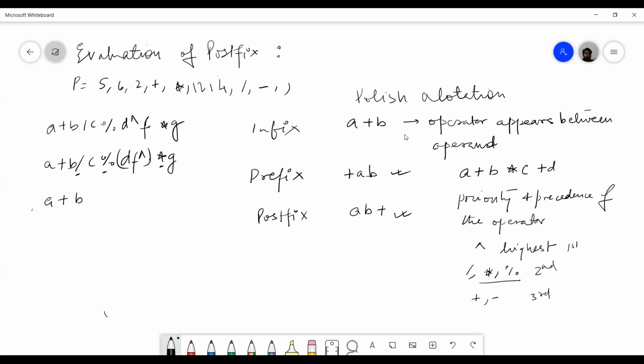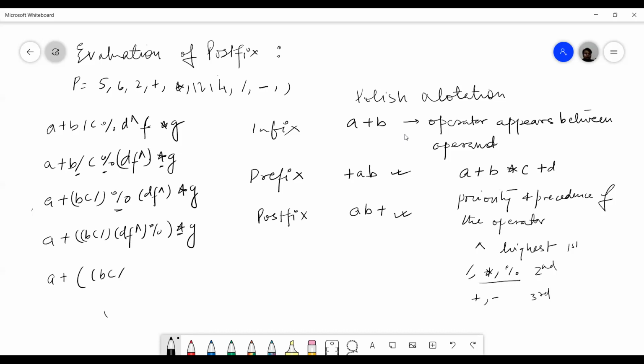So I will write BC division, then DF exponent, modulus, into G. Now A plus BC division DF exponent modulus G multiplication, and finally plus.